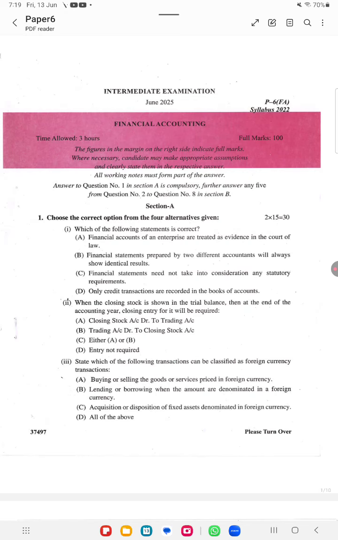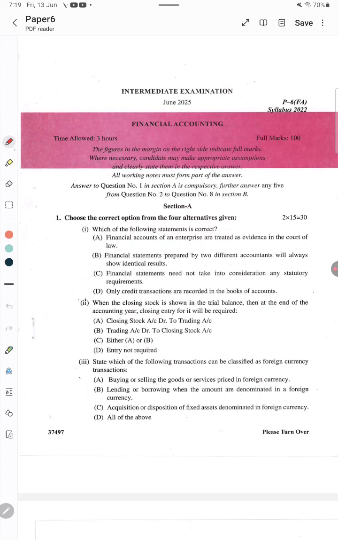The financial statements need not take into consideration any statutory requirements. No. It should take into consideration statutory requirements. That is also wrong, incorrect. Only credit transactions are recorded in the books of accounts. Actually, in the books of accounts, both cash and credit transactions must be recorded. So, this is also incorrect. So, the exact answer is: the financial accounts of an enterprise are treated as evidence in the court of law. So, A is the correct answer. Please make note of it.